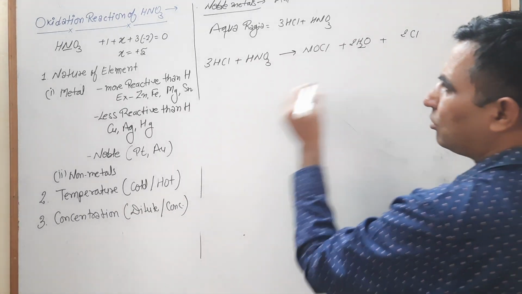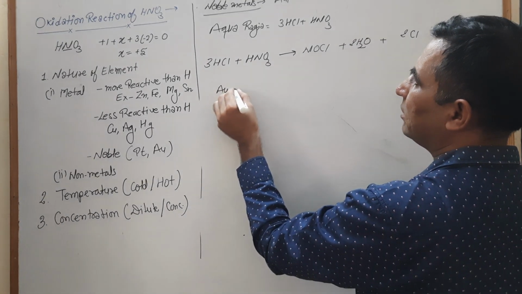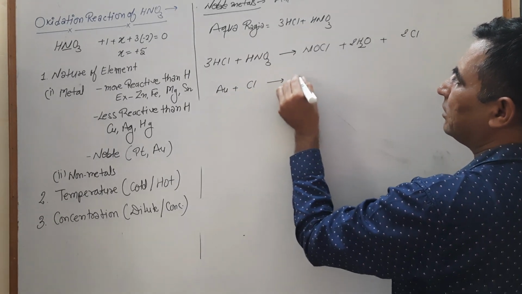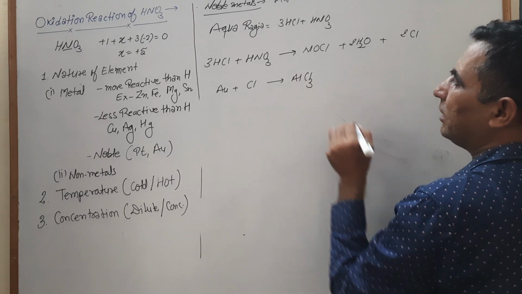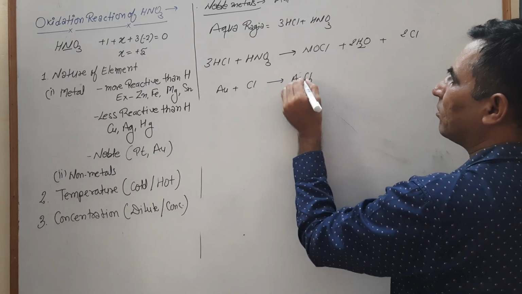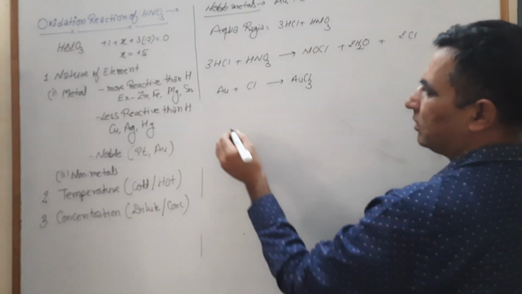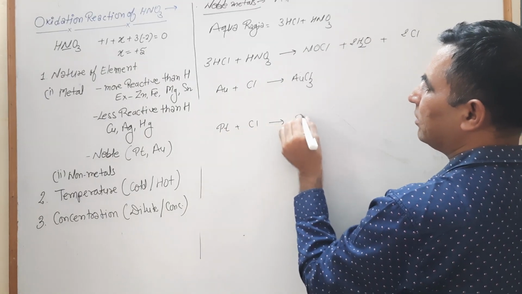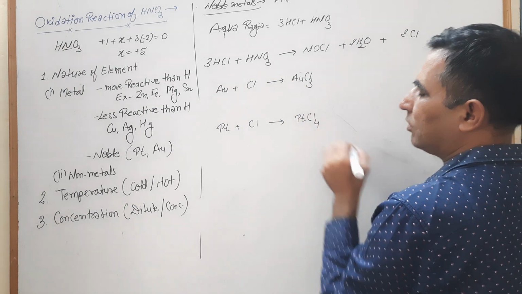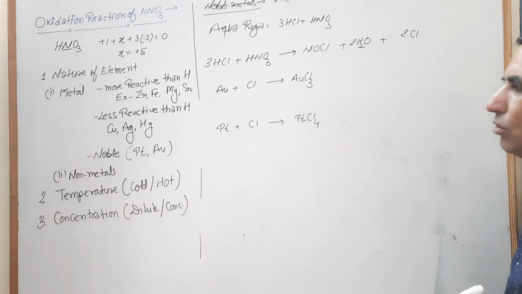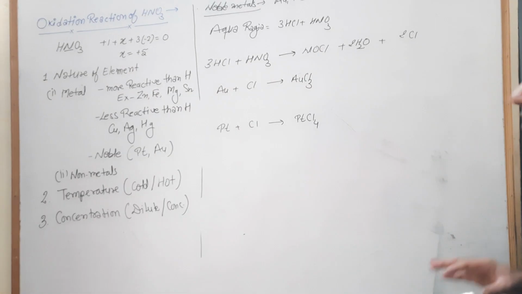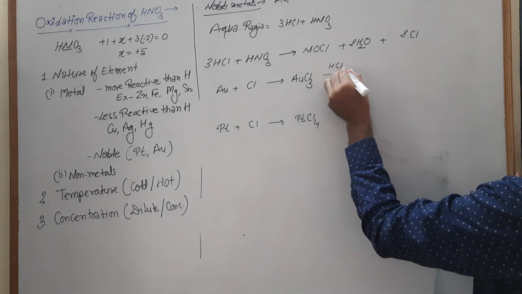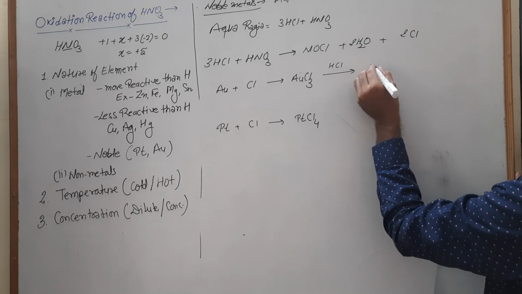Now this chlorine reacts with noble metal like your gold and converts into AuCl3, auric chloride. This chlorine reacts with platinum and converts that into PtCl4, platinum 4 chloride. In the presence of excess acid like your HCl, these are dissolved.